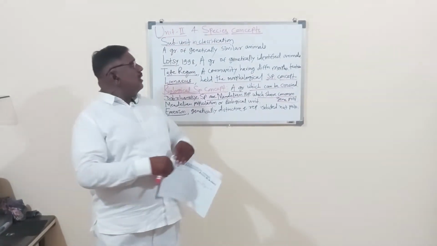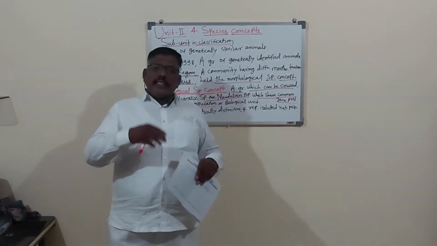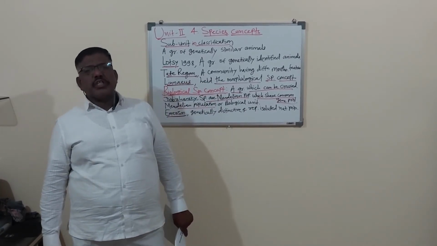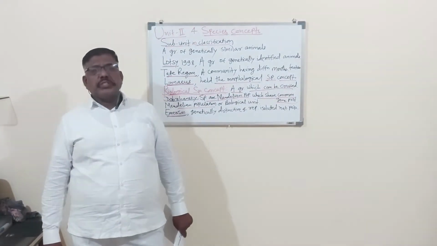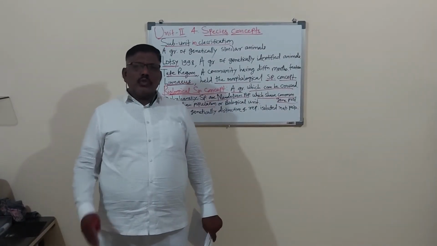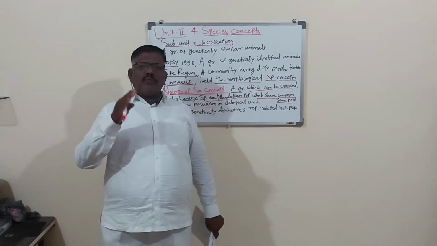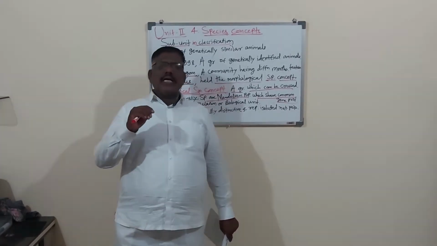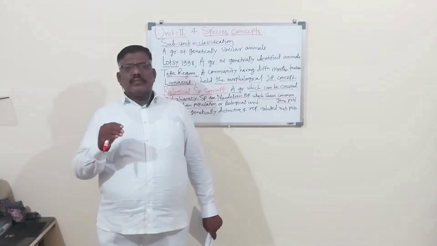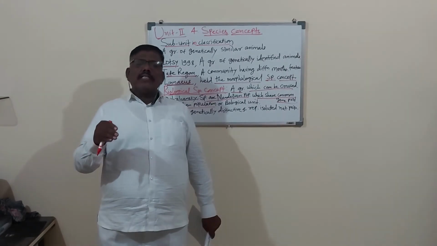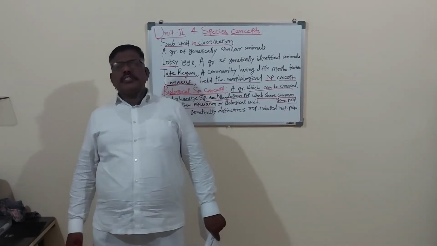Again in the species concept, after the species, you know that in classification there is the subspecies also. In the classification, phylum Chordata, then after the phylum there is the class, order, then genus, and then species. And sometimes again subspecies are also there.